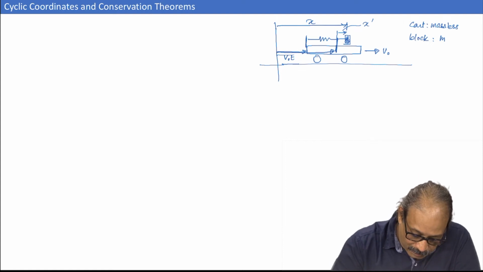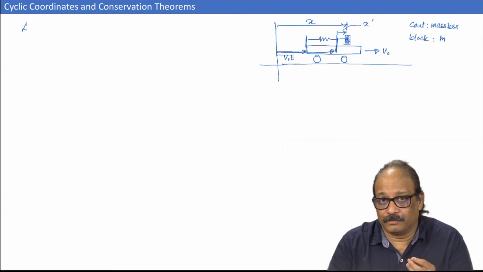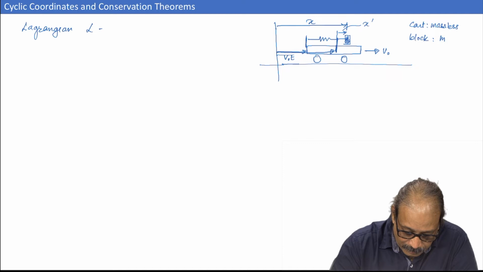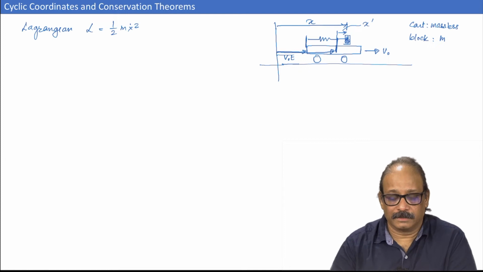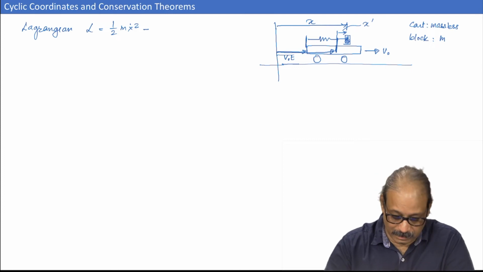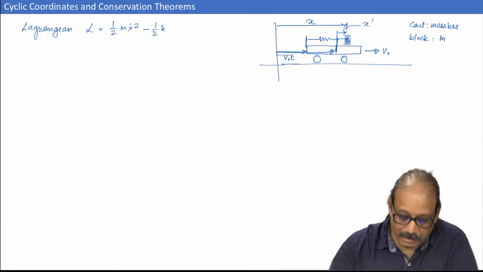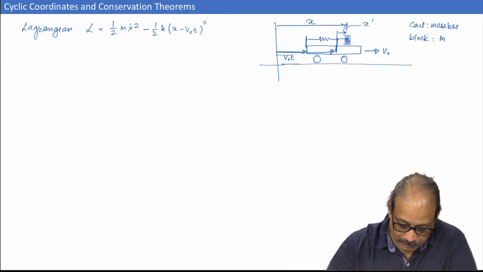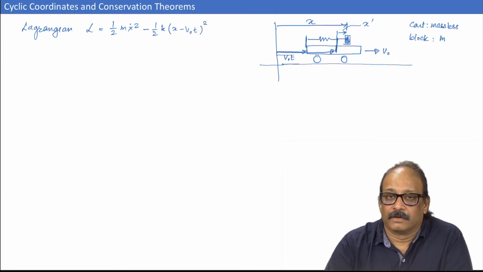So the equation of motion should look exactly the same in both cases, but the Lagrangian L, first written in terms of the x coordinate, will be minus the potential energy, half k, the spring constant, times the extension, x minus v naught t, whole squared. What are the equations of motion?